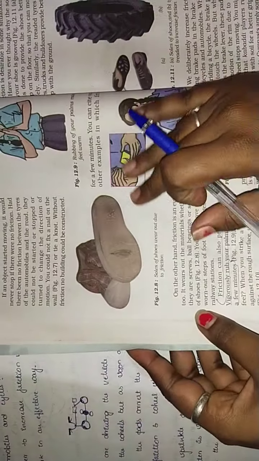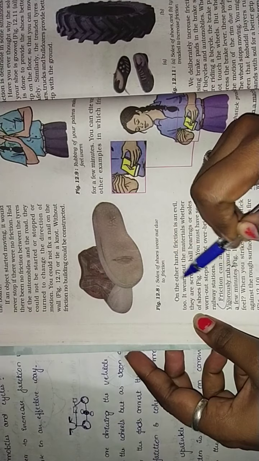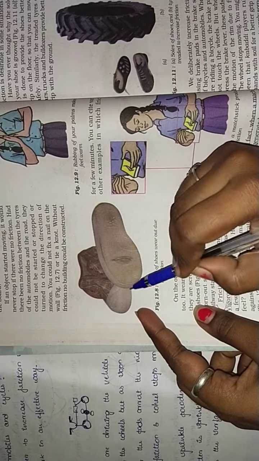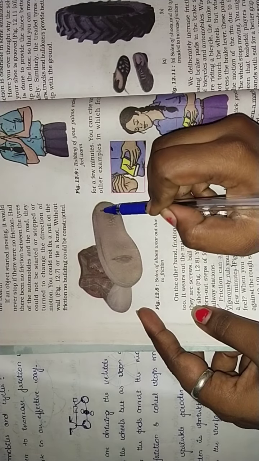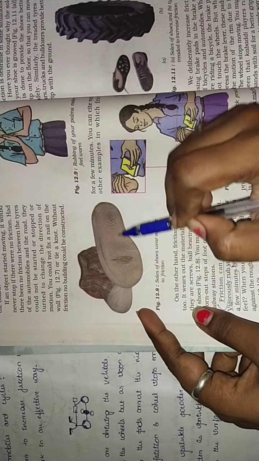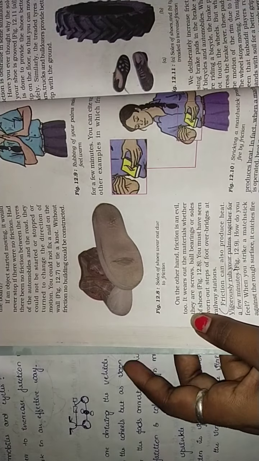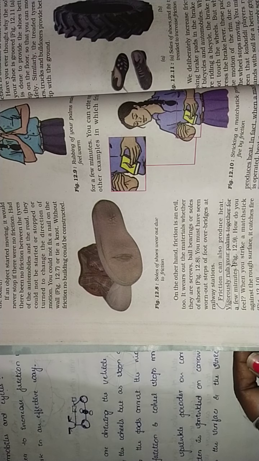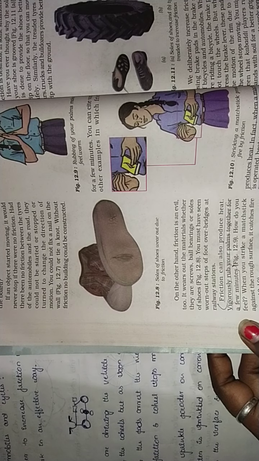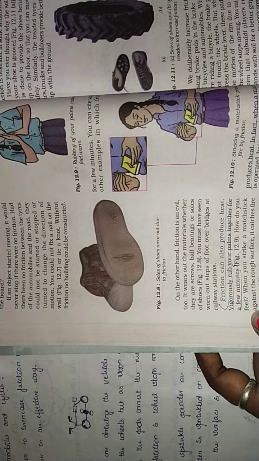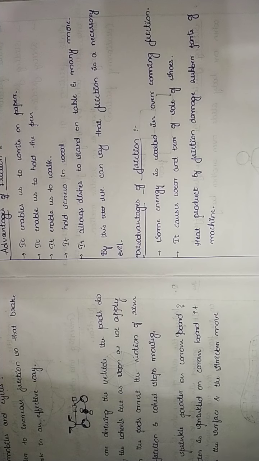Here you can see in the textbook, on page number 150, once after using the shoes, they become torn at the bottom. You can see it here as well as here. In your school shoes or any normal shoes, the soles wear out due to the friction. So these are some of the disadvantages.